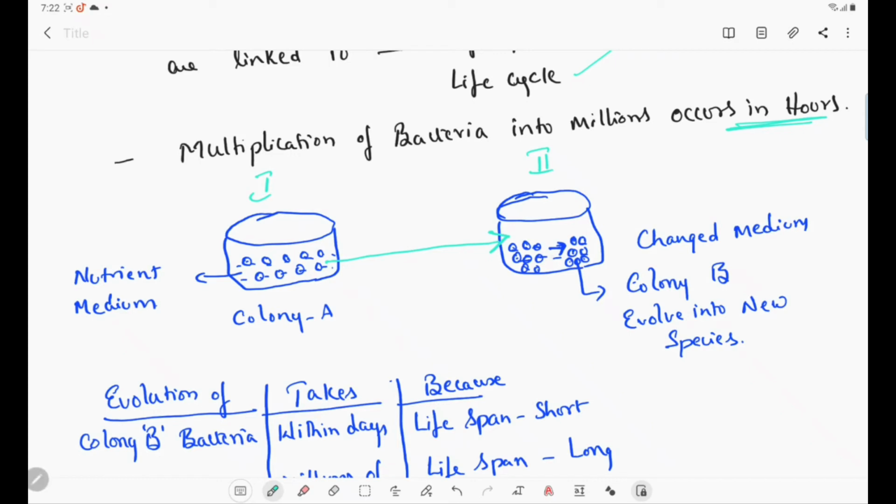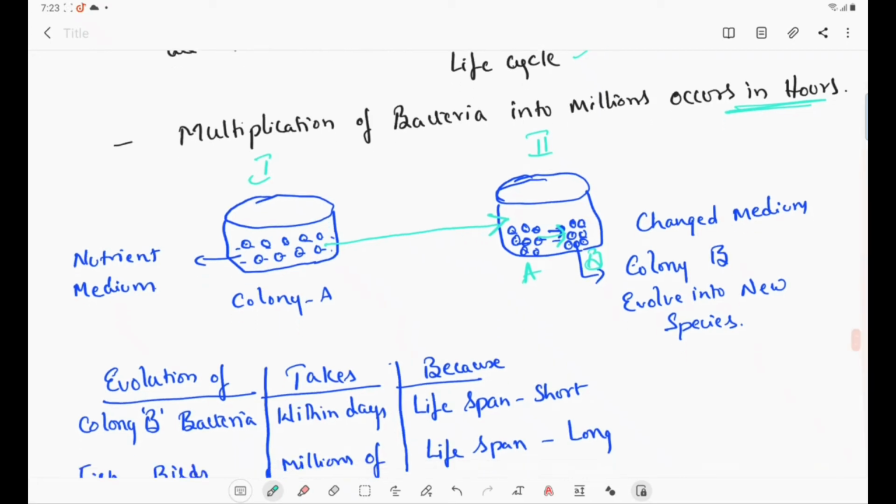But the bacteria which are unable to survive will die in the changed medium. I hope you understood that. So when the medium is changed and the bacteria A was introduced into the changed medium, some of the bacterial cells evolve into bacteria B, because the bacterial cells which can adapt to the changed medium will evolve into bacteria B, and the bacteria A which is unable to survive in the changed medium will die. Let us see.